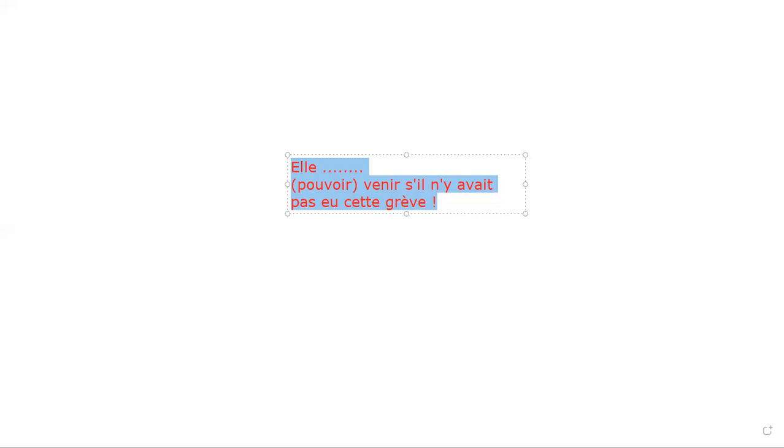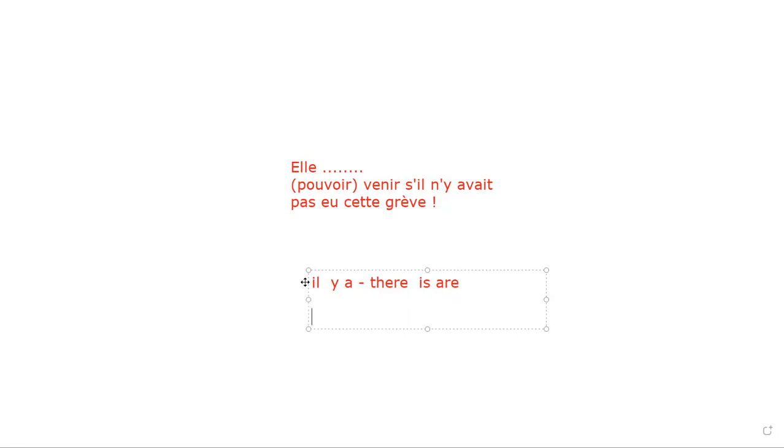Now, for example, if I say elle dash, we have she, Claire, aurait. Now, okay. Now, for example, I will say elle dash pouvoir, and I have to use over here conditional passé. Okay, elle dash pouvoir, venir to come. S'il basically we use for if. Il n'y avait pas. Il n'y avait pas, we have used il. Okay, I can explain to you. What is Il y a? Il y a literally means what is there, there are. Have you done? Yes. What is there?